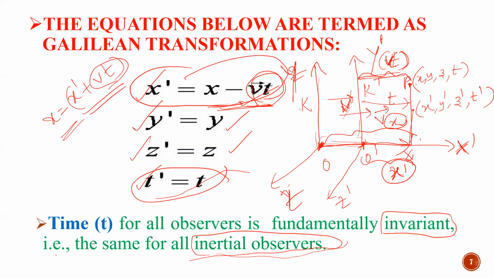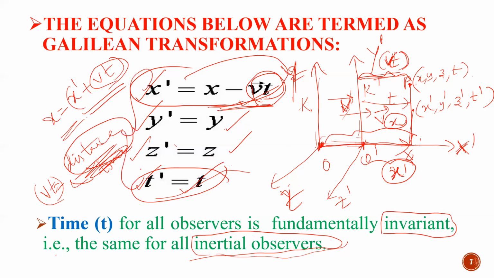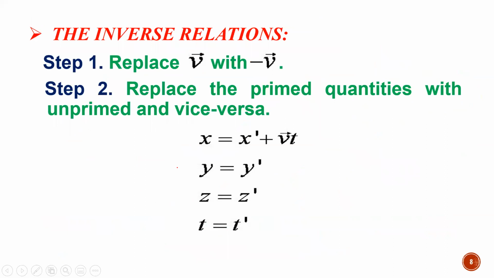Distance divided by time equals velocity, so velocity into time, vt, equals distance. Okay, so I got these equations. These four equations are called the Galilean transformations. Okay, students.